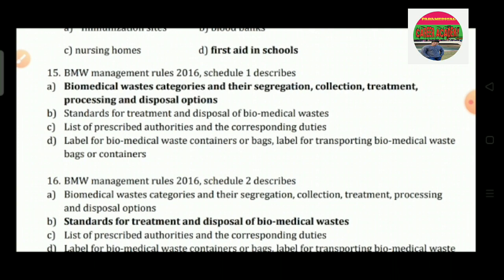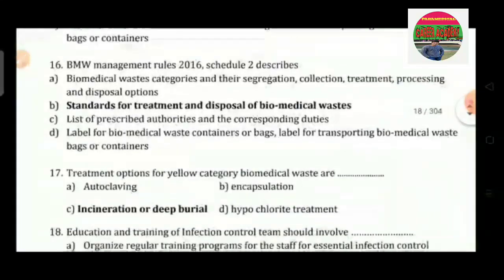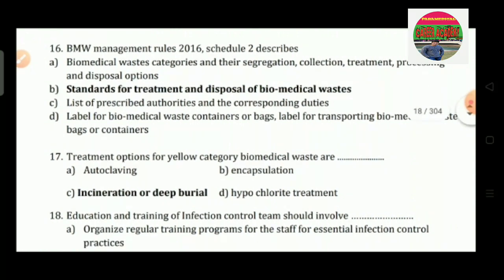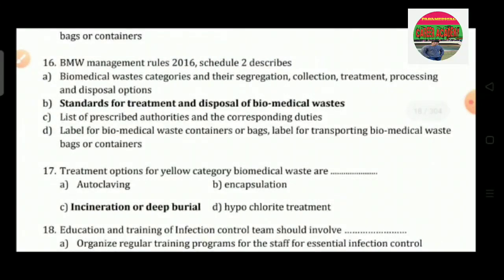Biomedical waste categories and their segregation, collection, treatment, processing and disposal options. Question number 16: BMW Management Rules 2016 Schedule 2 describes: option A is biomedical waste categories and their segregation, collection, treatment, processing and disposal options. Option B is standards for treatment and disposal of biomedical waste. Option C is list of prescribed authorities and the corresponding duties. Option D is label for biomedical waste containers or bags, label for transporting biomedical waste bags or containers. So the correct answer is option B, that is standards for treatment and disposal of biomedical waste.